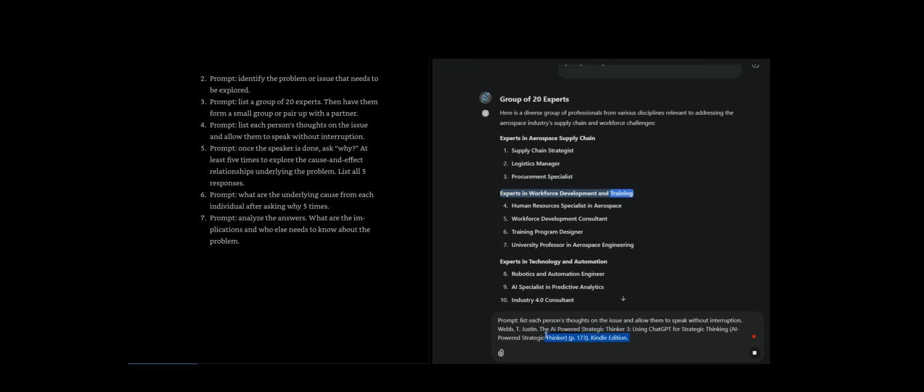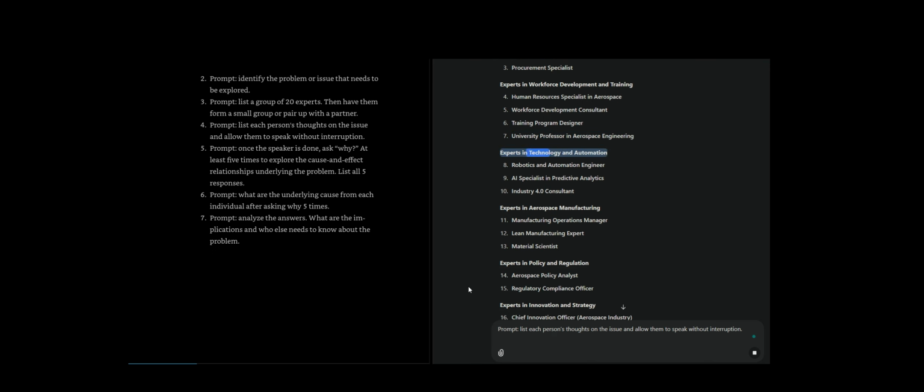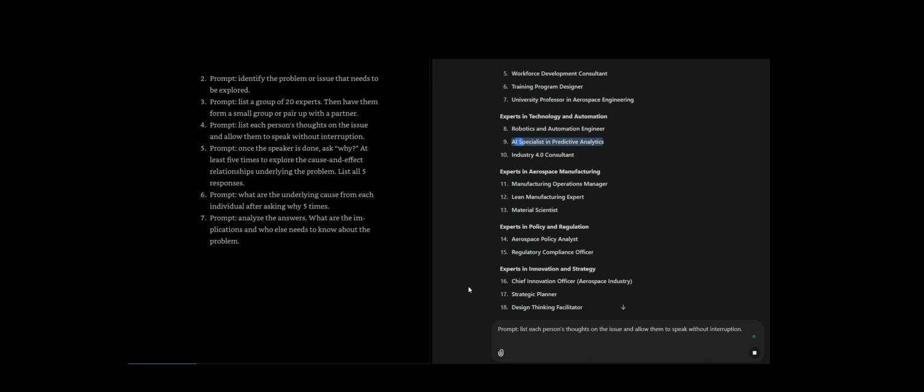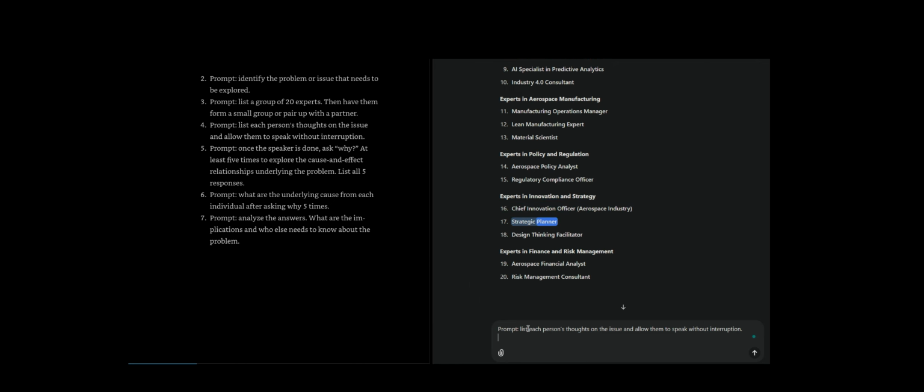Experts in workforce development and training: human resources specialist in aerospace, workforce development consultant, training program designer, university professor in aerospace engineering. Experts in technology and automation: robotics and automation engineer, AI specialist in predictive analytics, Industry 4.0 consultant. Experts in aerospace manufacturing: manufacturing operations manager, lean manufacturing expert, material scientist. Experts in policy and regulation: aerospace policy analyst, regulatory compliance officer. Experts in innovation and strategy: chief innovation officer, aerospace industry strategic planner, design thinking facilitator. Experts in finance and risk management: aerospace financial analyst, risk management consultant.